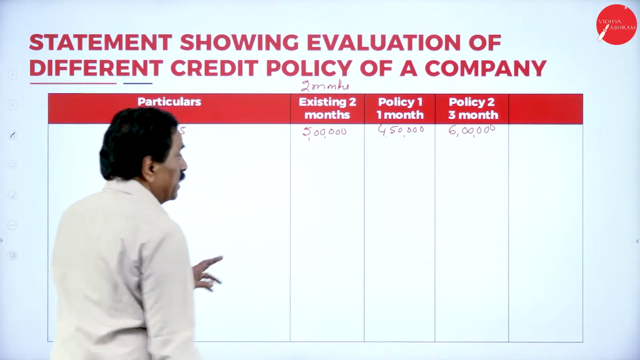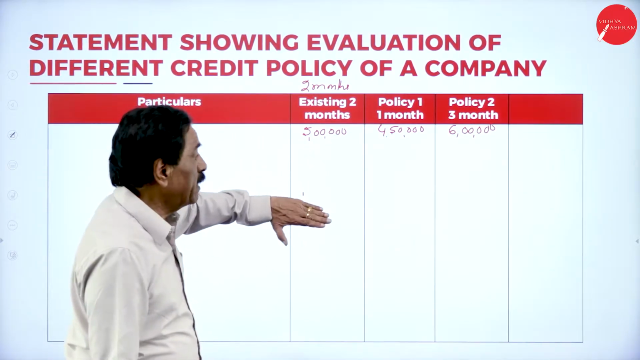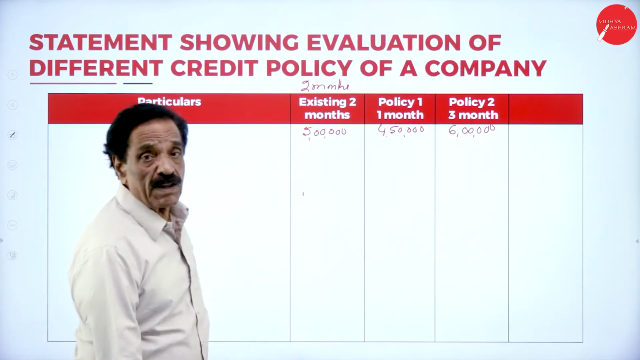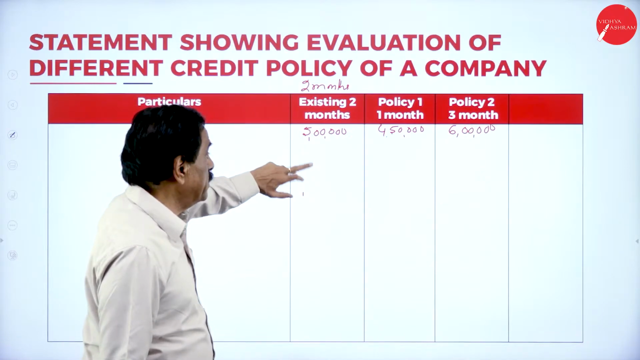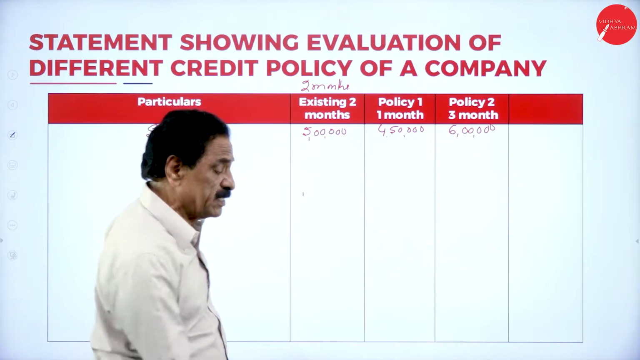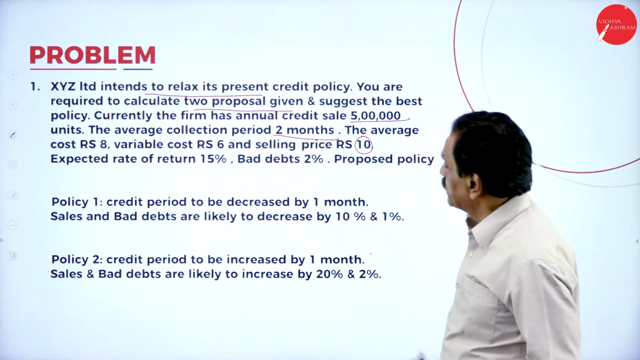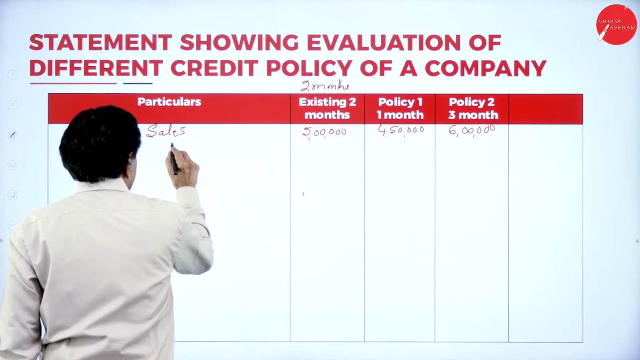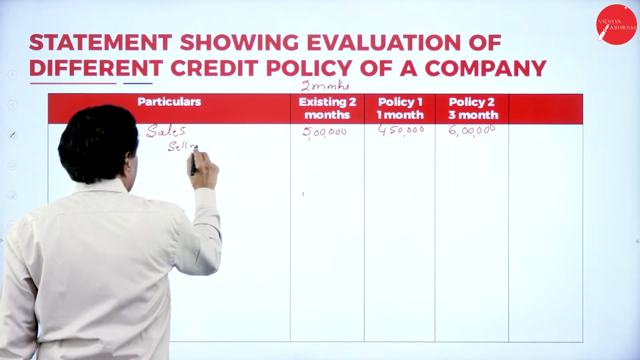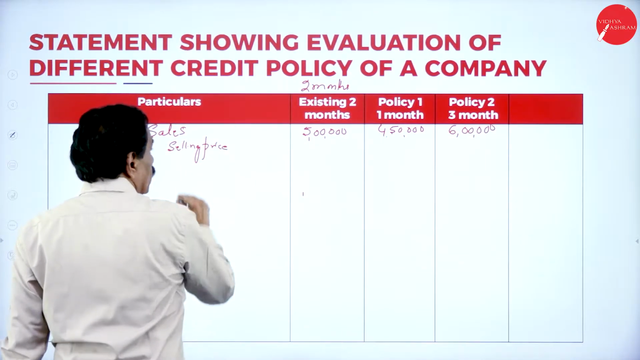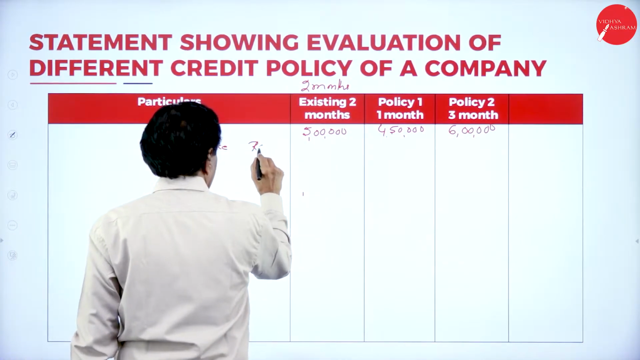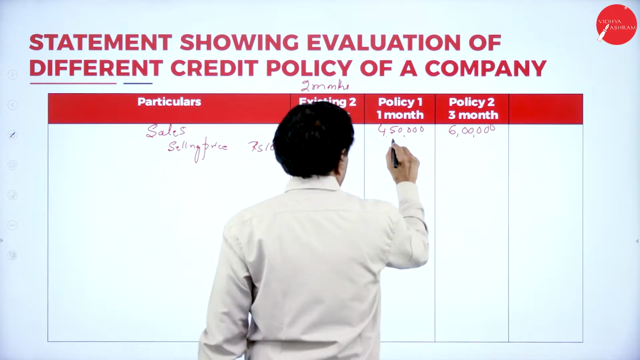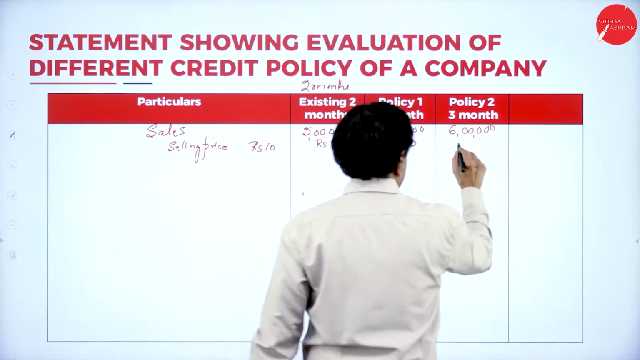Sales is 5 lakh units. So decrease by 10% means 50,000 gone. So what is 4 lakh 50,000 units? Whereas the second policy is again increased by 20%. 20% of 5 lakh is 1 lakh, becomes 6 lakh units. Then here, what's your selling price? Rupees 10 selling price.